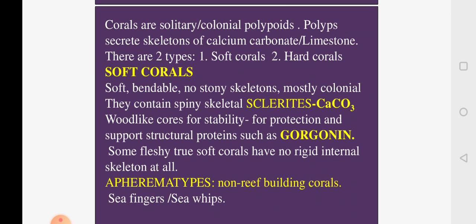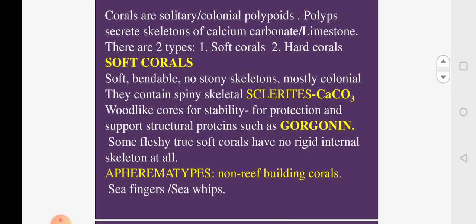First we will see what you mean by soft coral. As the name says, if you touch it, it appears soft. It is flexible, you can bend it. It is not made up of an external skeleton. There is no external skeleton. And generally they are colonial polyps which make the soft coral. Instead of an external skeleton, they are made up of skeletal elements which are spiny in nature, made of calcium carbonate and present inside the body, and they are called sclerites.